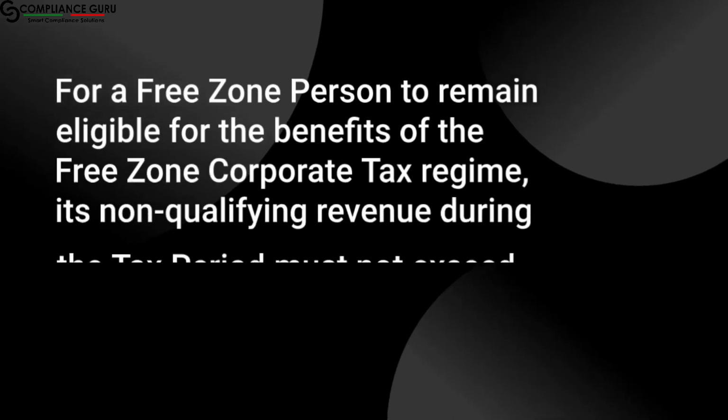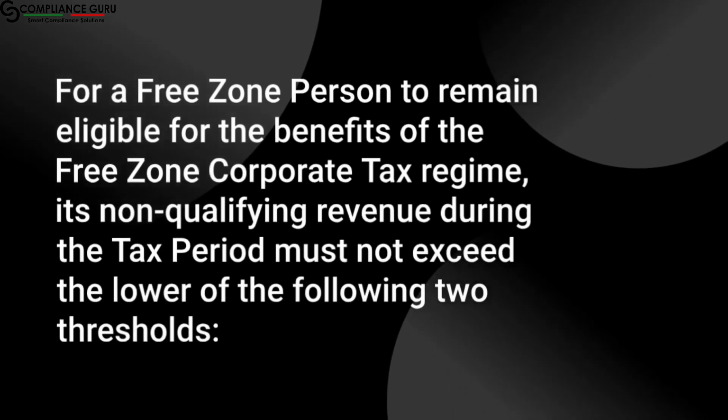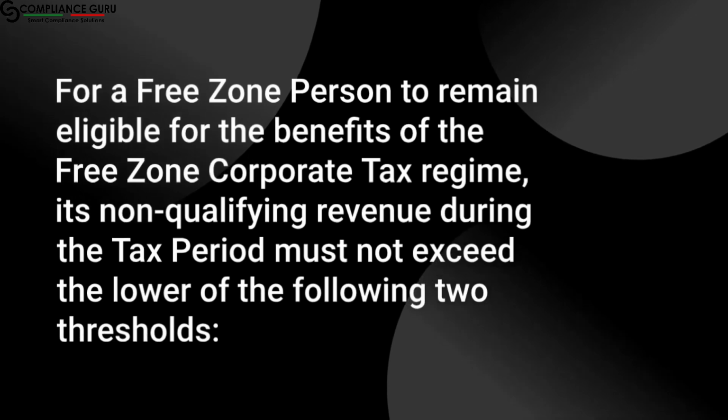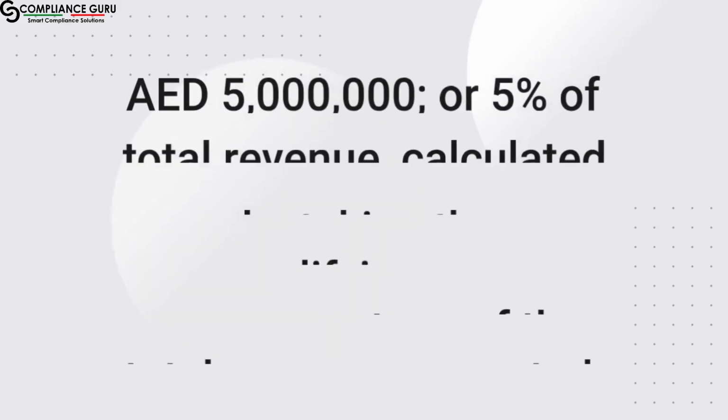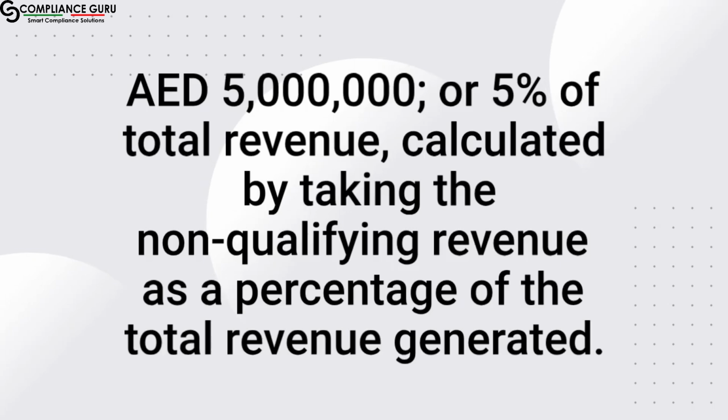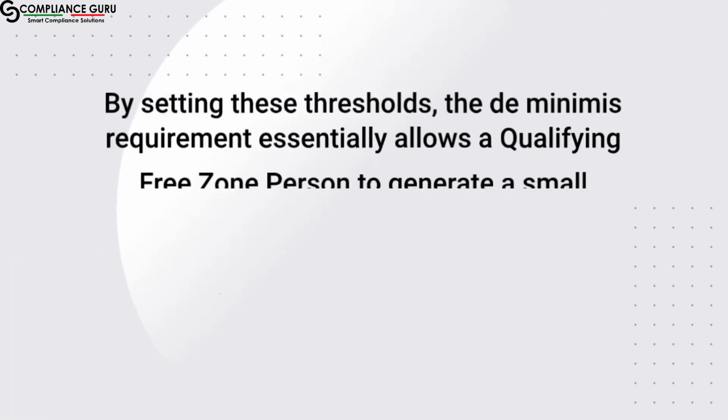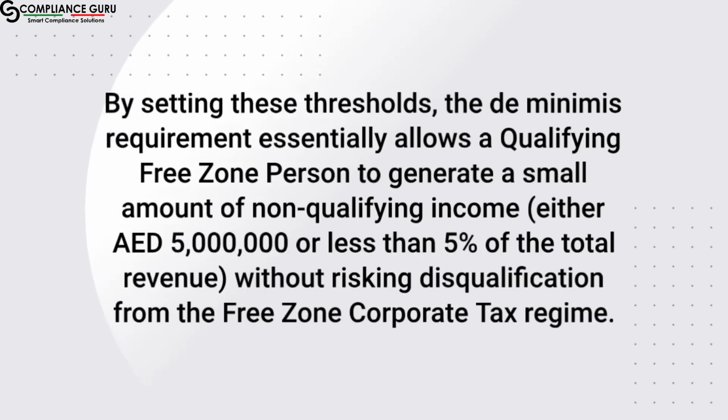For a free zone person to remain eligible for the benefits of the free zone corporate tax regime, its non-qualifying revenue during the tax period must not exceed the lower of the following two thresholds. AED 5 million, or 5% of total revenue, calculated by taking the non-qualifying revenue as a percentage of the total revenue generated. By setting these thresholds, the de minimis requirement essentially allows a qualifying free zone person to generate a small amount of non-qualifying income, either AED 5 million or less than 5% of the total revenue, without risking disqualification from the free zone corporate tax regime.